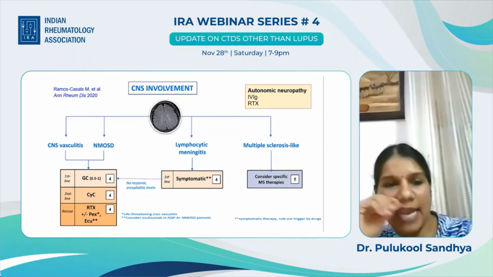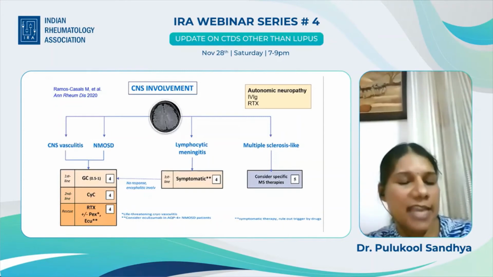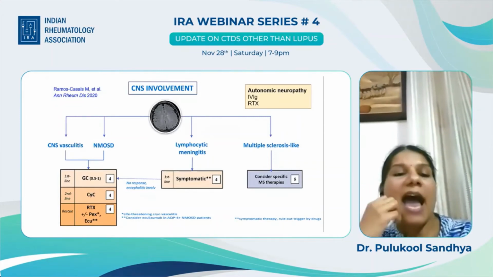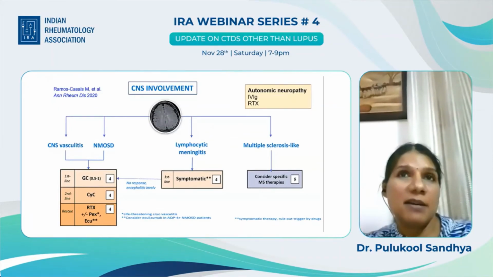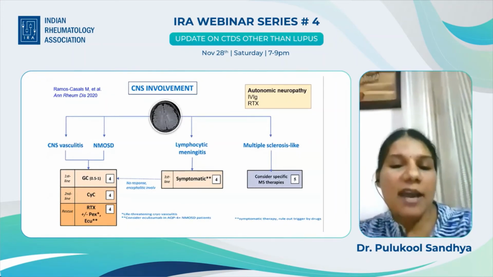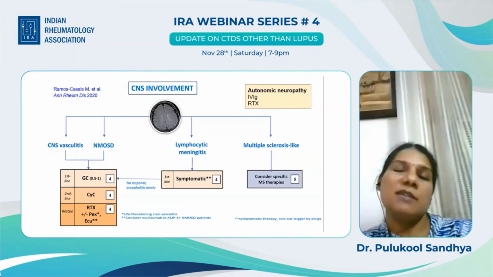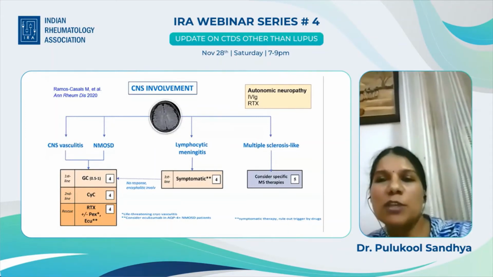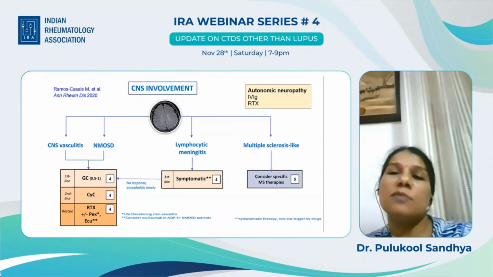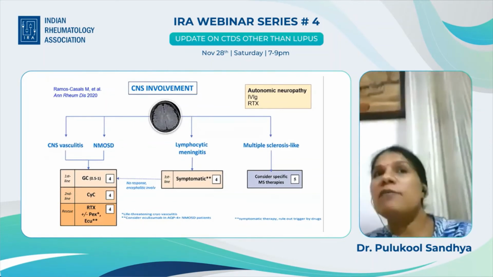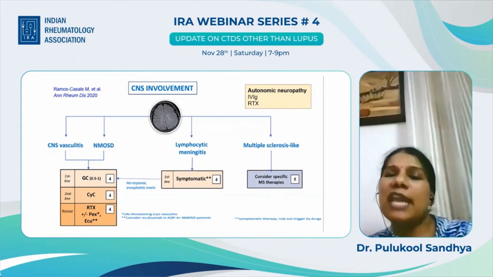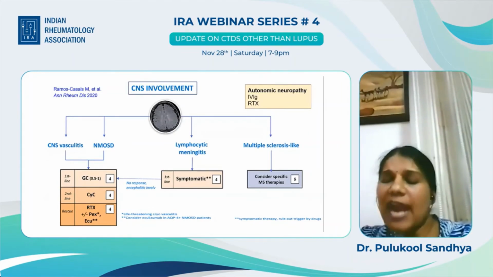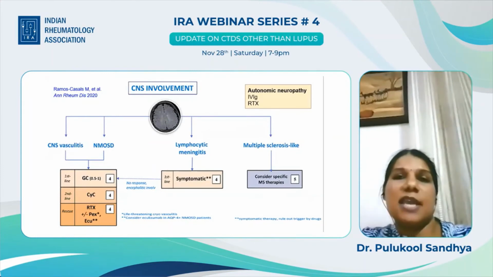CNS vasculitis and NMOSD should be treated with glucocorticoids and cyclophosphamide, rituximab as rescue therapy, and plasmapheresis if there is cryovasculitis. And because the phase 3 trial of eculizumab has been a success, there is a recommendation to use eculizumab in aquaporin 4 positive NMOSD patients. Then autonomic neuropathy is a very distressing symptom to treat, and the evidence is mainly from very small retrospective case studies. They have found use of IVIG and rituximab had some response in these patients.